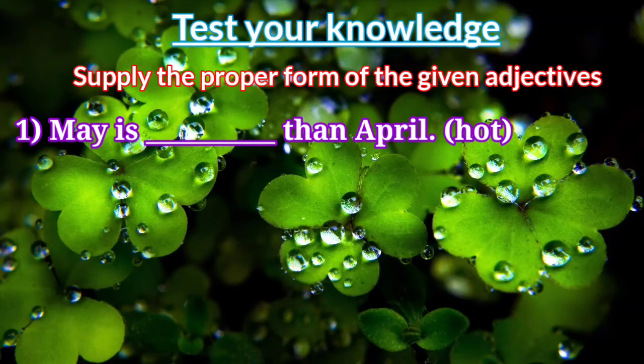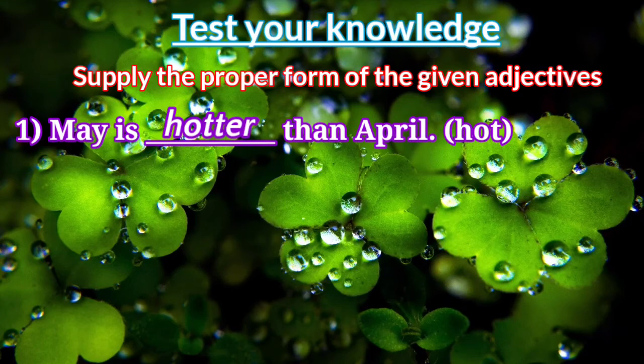Answer me. Do you want to use comparative or superlative? Here one thing is clear, that in this sentence the word than is there, isn't it? Yes. So if you get than, it must be a comparative degree. Clear? So hotter. May is hotter than April.